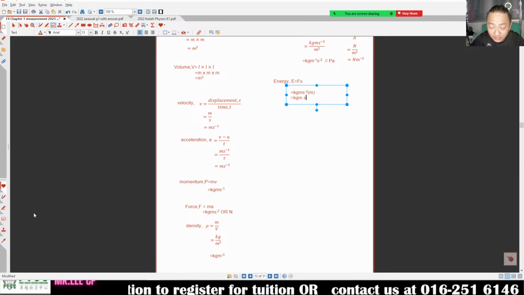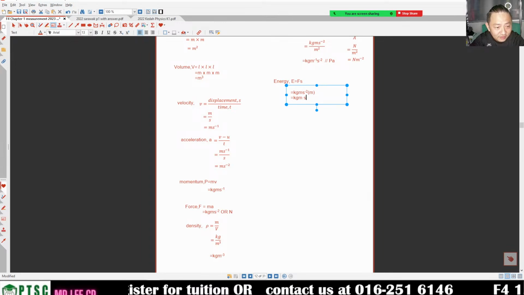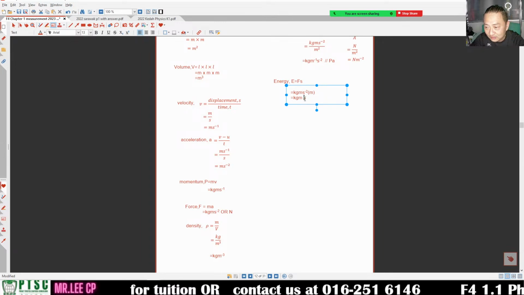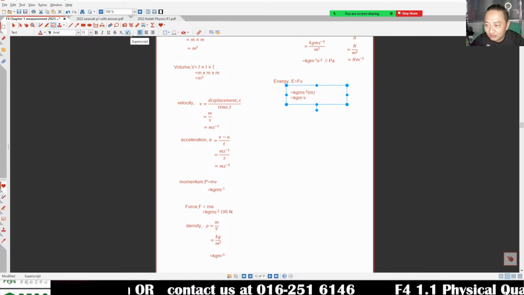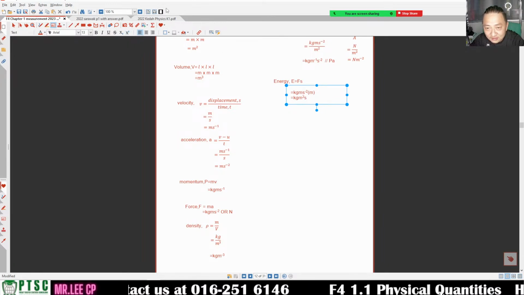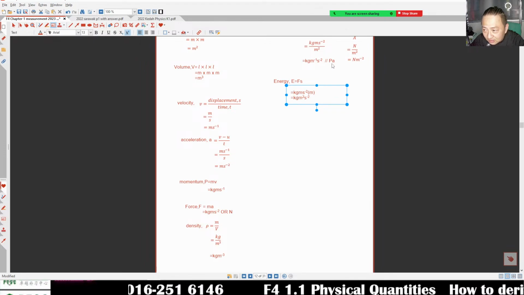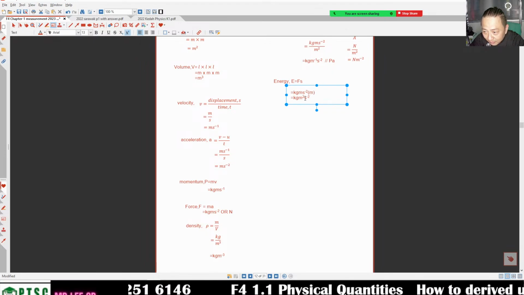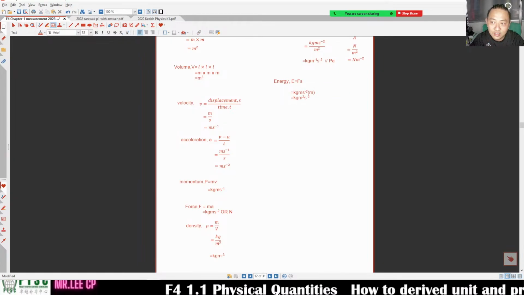Okay, yes, correct. kg m^2, right? s^-2, yes, all right. Good, very good. kg m^2 s^-2. You see, this kg is here, this m times m becomes m squared, and then s^-2 remains here. So that's the SI unit.